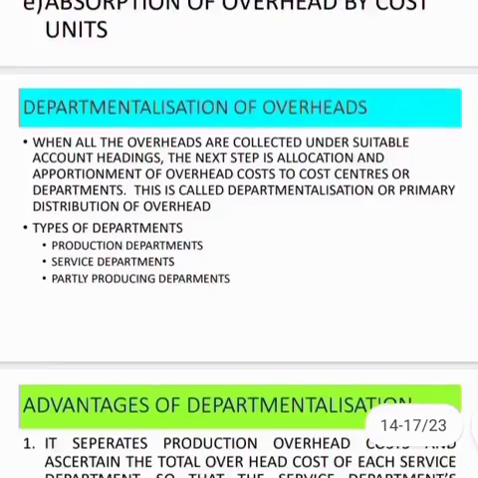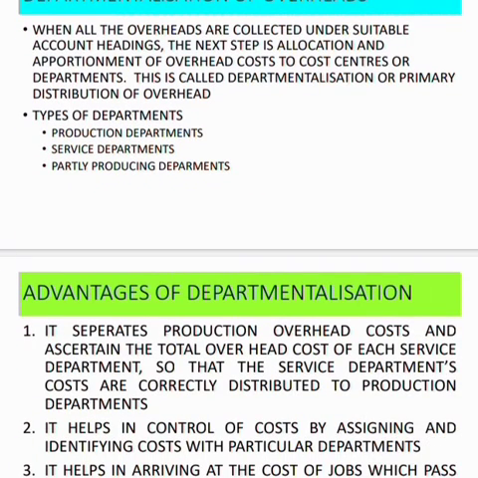Now it helps in the control of cost. Whenever you see that the service department is incurring more cost, now you will be having better control. Why? Because the production department is only going to give you profit. So if the service department is incurring more cost, then you will not be having much control. So it helps in the control of cost by assigning and identifying costs with particular departments. That is another need or advantage of departmentalization. Then it helps in arriving at the cost of jobs, each production process or each product which passes through these departments.